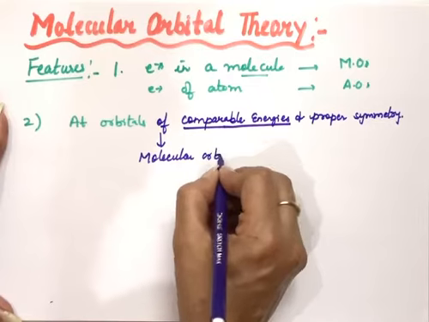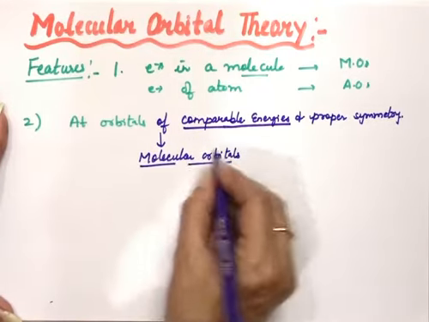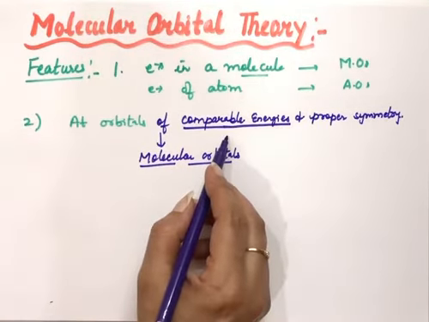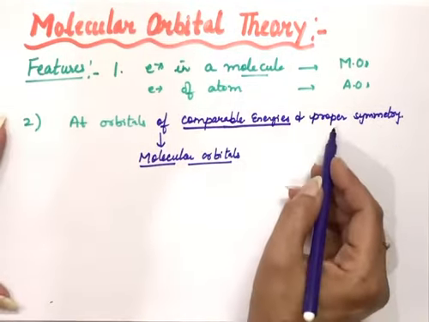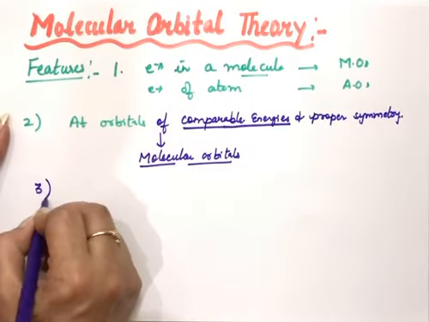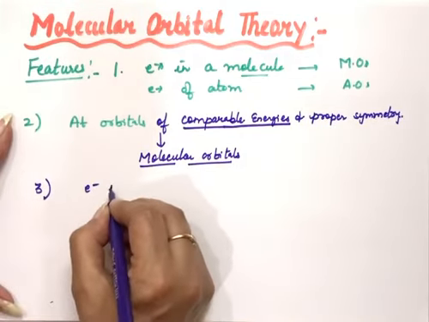Because from atomic orbitals only we get molecular orbitals. So which atomic orbitals will form molecular orbitals? The ones which have comparable energy and proper symmetry, that is, they can overlap with each other properly.